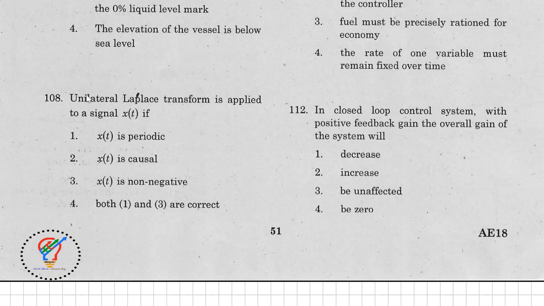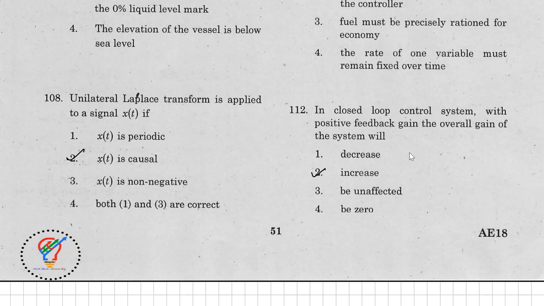Next one. Unilateral Laplace transformation is applied to signal x of t. Options: x of t is periodic, x of t is causal, x of t is non-negative, both 1 and 3 are correct. So the answer is x of t is causal. Next one. A closed loop control system with a positive feedback gain, the overall gain of the system will increase here.